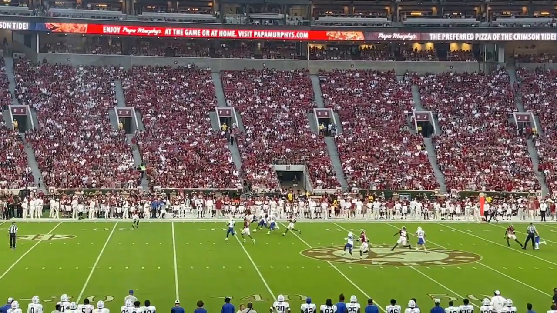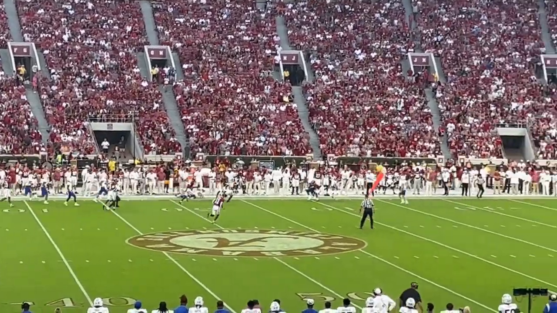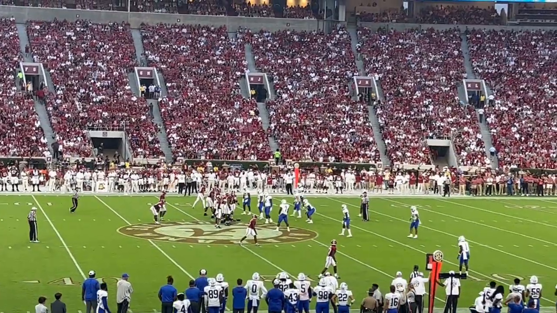But Kool-Aid is such a weapon here. And I showed this because he picks up 20 yards on a play that looks like it's going nowhere. Flips the field position. So now they start across midfield.